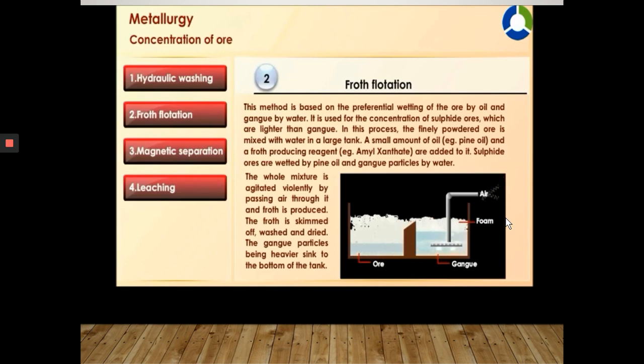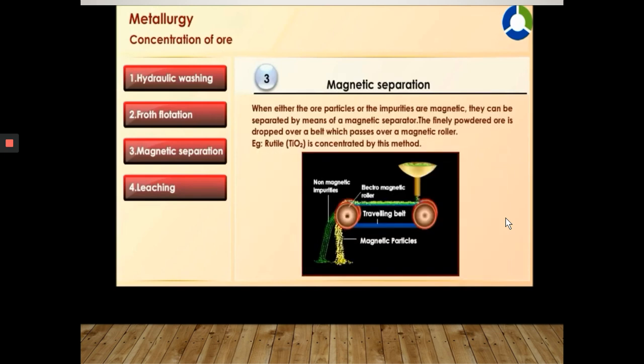Sulfide ores are wetted by pine oil and gangue particles by water. The whole mixture is agitated violently by passing air through it, and froth is produced. The froth is skimmed off, washed, and dried. The gangue particles, being heavier, sink to the bottom of the tank.